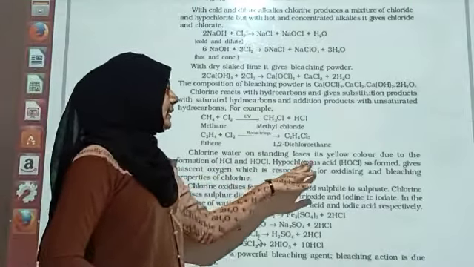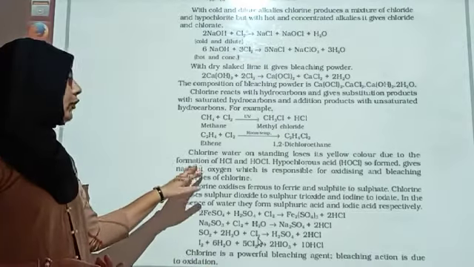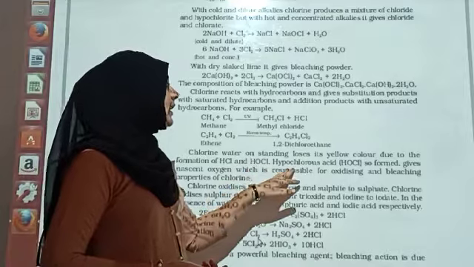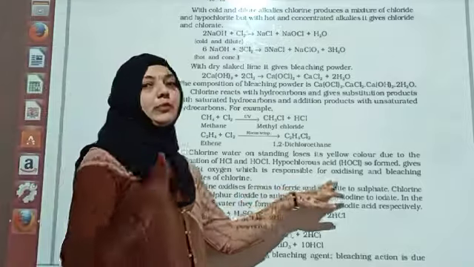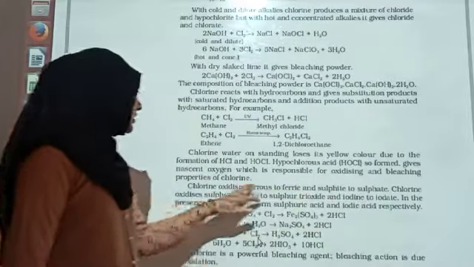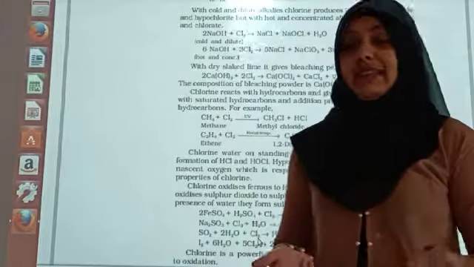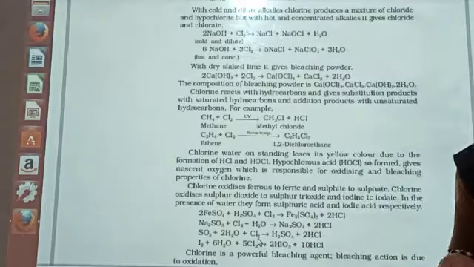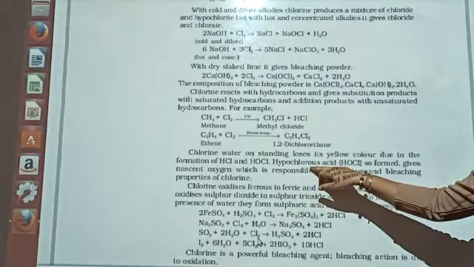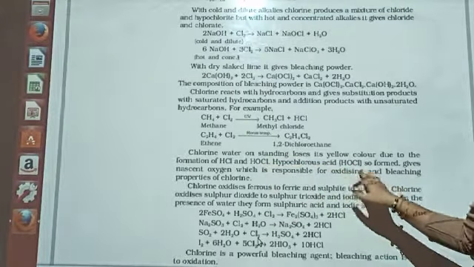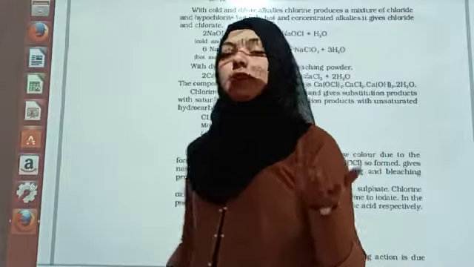Chlorine water on standing loses its yellow color. If you keep it like this, its yellow color will be lost. Formation of HCl and HOCl: the hypochlorous acid so formed gives nascent oxygen, which is responsible for the oxidizing and bleaching properties of chlorine. If asked how chlorine is an oxidizing agent, you have to give the answer that it is able to form HCl plus HOCl, and the hypochlorous acid is able to give you the nascent oxygen, single oxygen, and that is why it is a strong oxidizing agent.